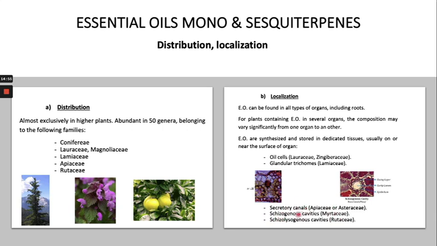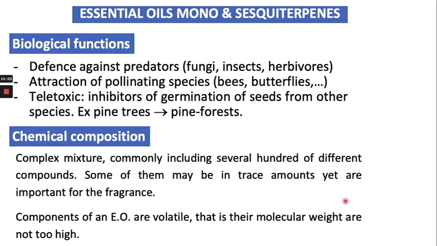So these are all the different parts or organs of the plant which contain the essential oil. Now the biological importance of the essential oil: the plant generates the essential oil for defense against predators, for example fungi, insects, and herbivores, right?